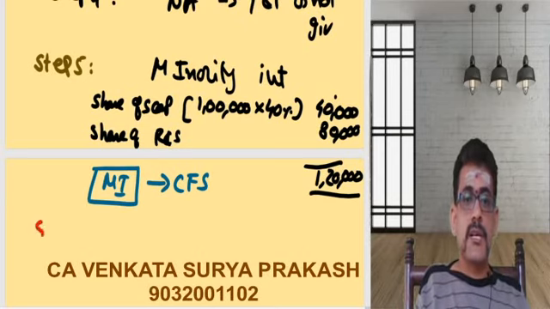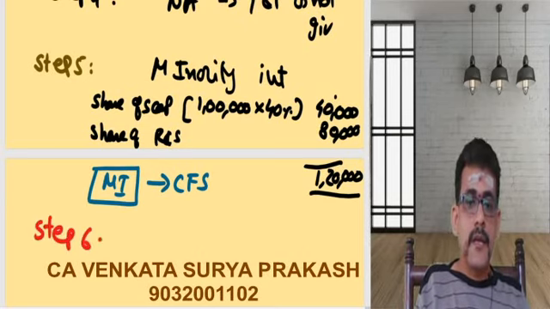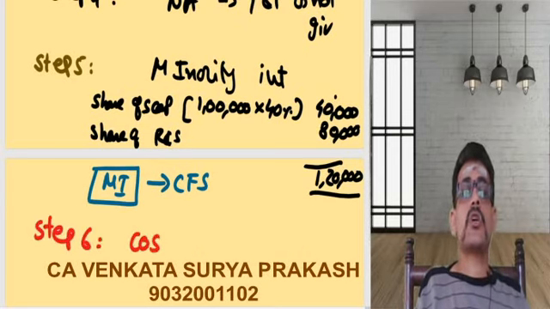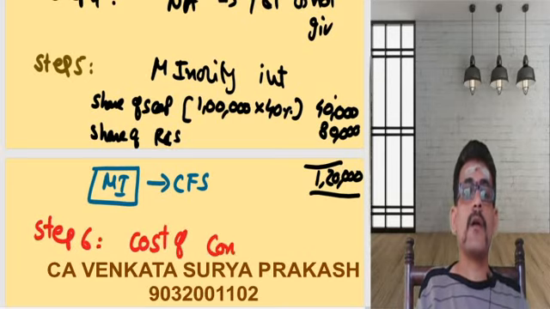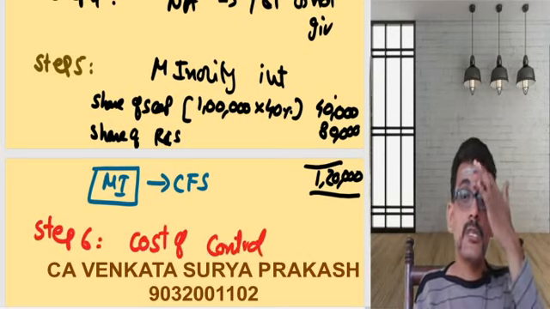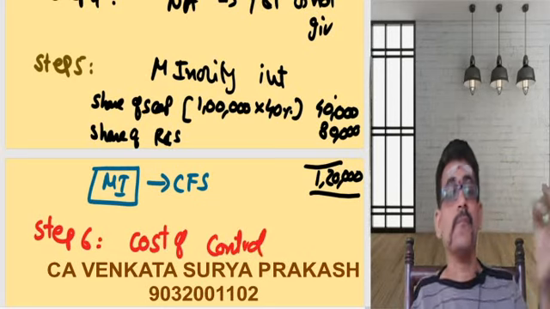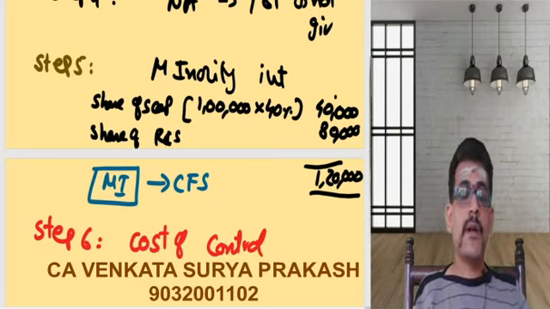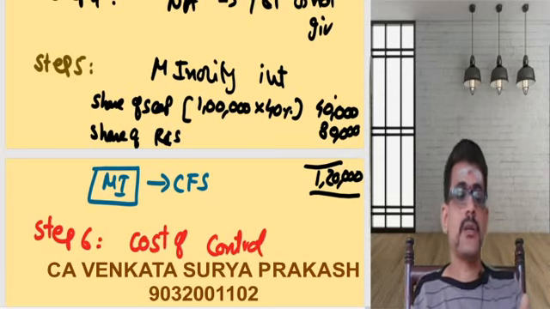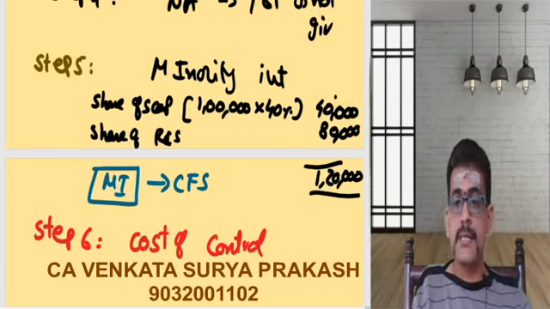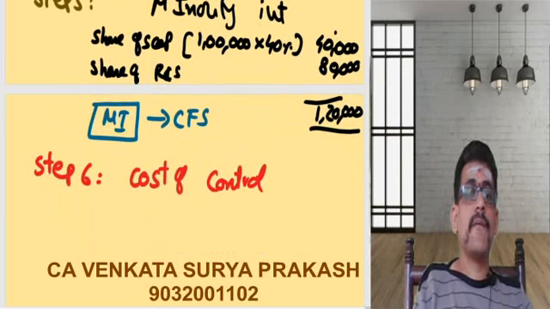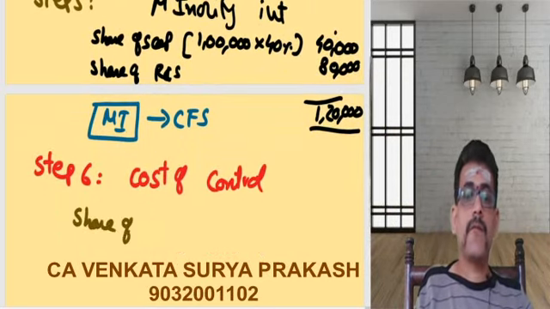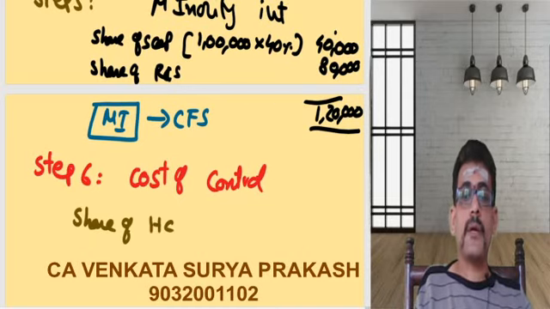Step number 6 is cost of control, because in the definition of consolidated financial statement we understood that control is the most important. When I am trying to control, what is the cost at which I am going to control? That's why we are trying to consider the share of holding company H